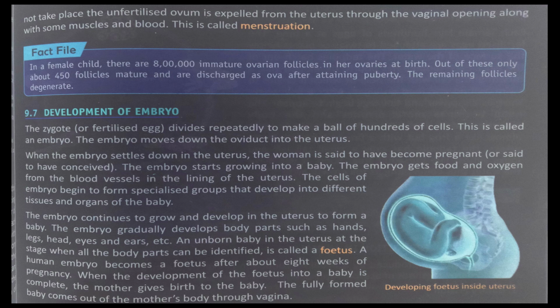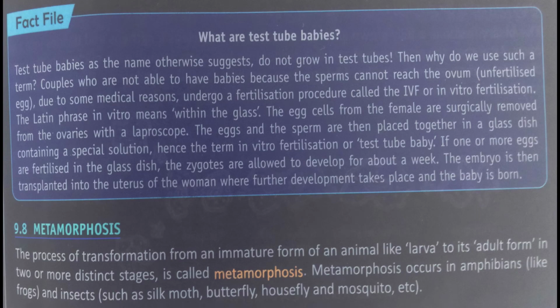When the development of the fetus into a baby is complete, the mother gives birth to a baby. The fully formed baby comes out of the mother's body through the vagina. So what are test tube babies? Some fact file is mentioned here, so we will go through that also. Test tube babies, as the name otherwise suggests, do not grow in test tubes. Then why do we use such a term?